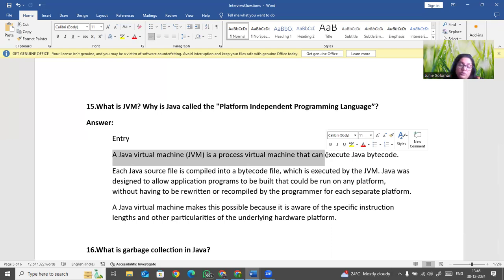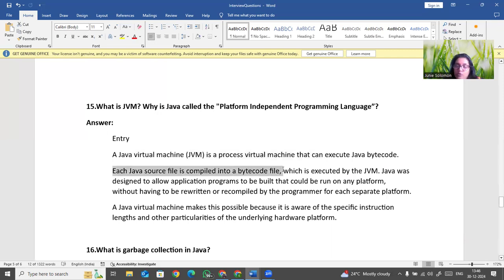So who takes up the bytecode? The JVM will take up the bytecode and execute it. Each Java source file is compiled into bytecode, as I have told you, right? It is designed to allow programs to be built that can run on any platform.